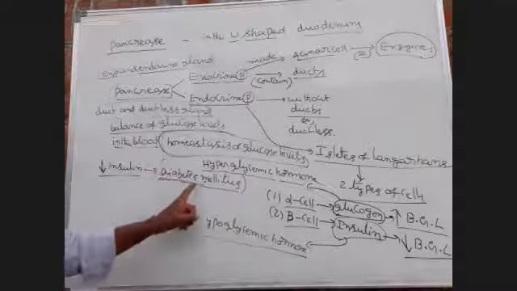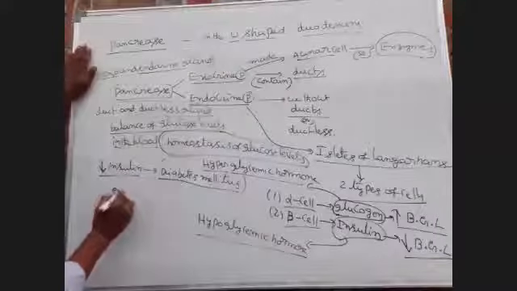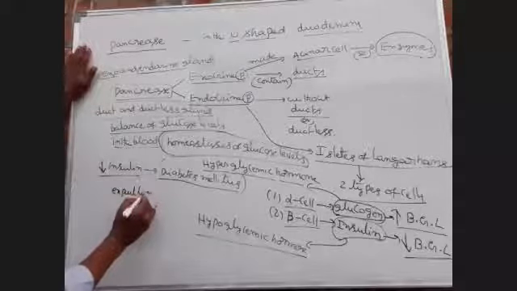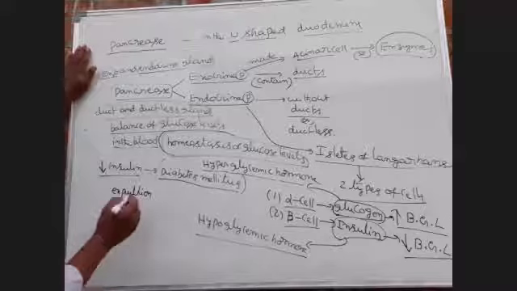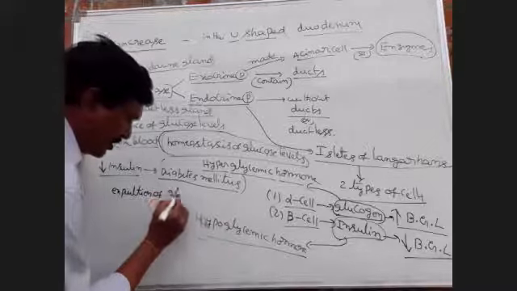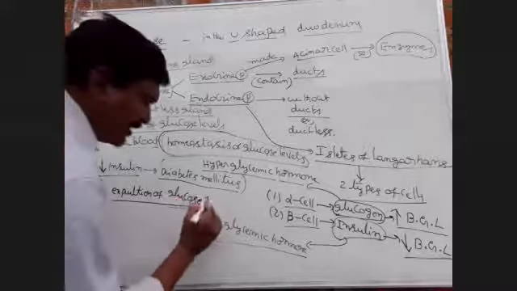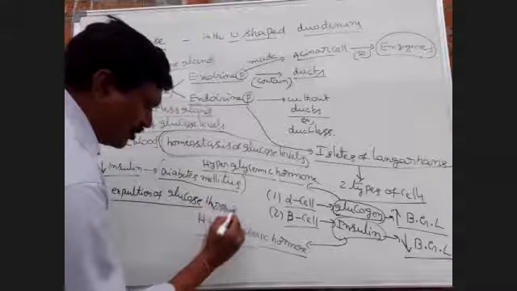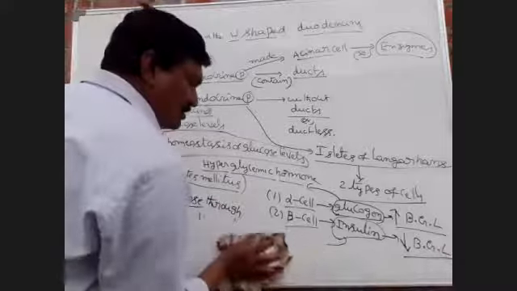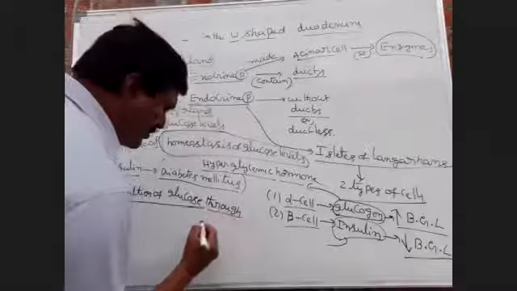It is the main symptom in diabetes. Expulsion of glucose through urinals.